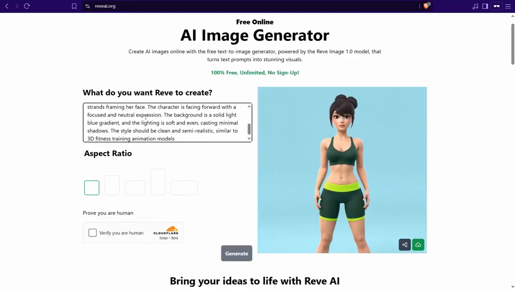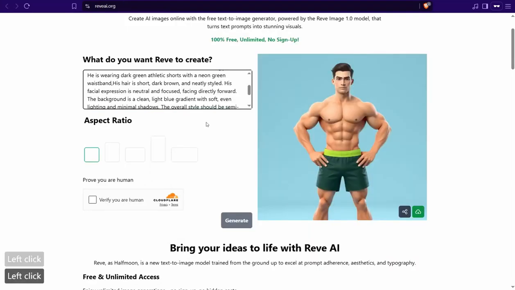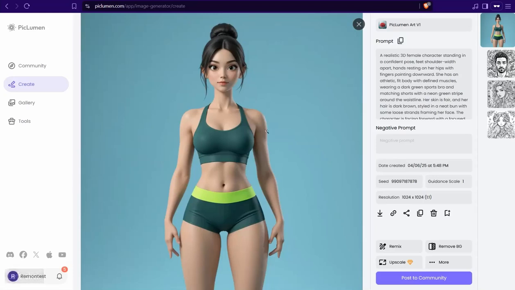Just insert your prompt, select your aspect ratio from this option, verify you are human and generate this image. Or if you want to generate a male version of your coach, it could be like this one, as you observe. As I said earlier, I will leave both prompts down below in the description box. You can use any AI image generator out there, like Rev AI, Ideogram, Leonardo, Picsart, and so on, to get this stunning coach or animation character.